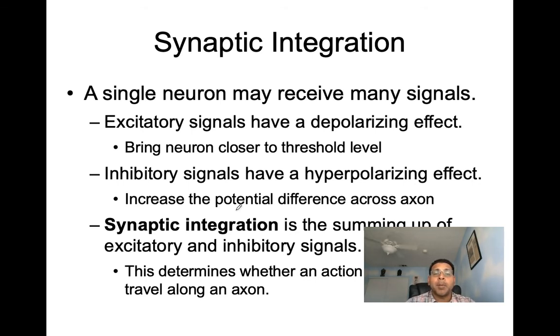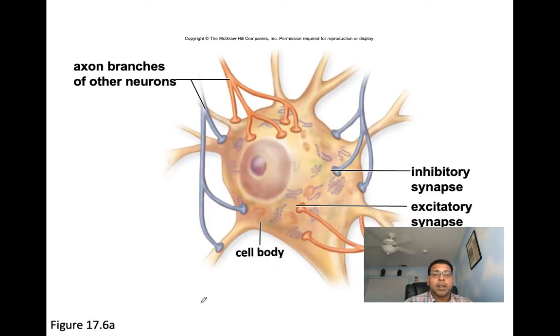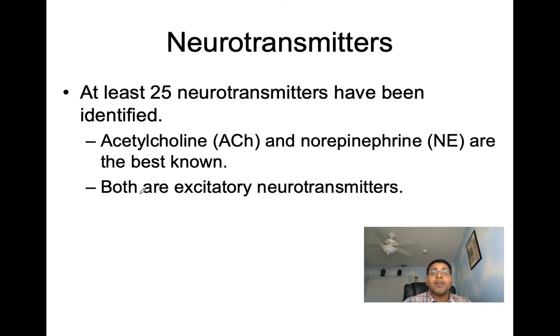And that's going to increase the potential difference across the axon. So that takes us further away from threshold and less of a chance of having an action potential. And we can see synaptic integration is the summing up of excitatory and inhibitory signals. And this is going to determine whether an action potential will travel along an axon. So again, we can see various types of synapses. There are at least 25 neurotransmitters that have been identified. Acetylcholine and norepinephrine are the best known neurotransmitters. Both are excitatory neurotransmitters.